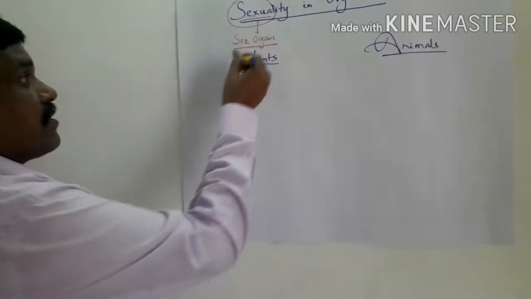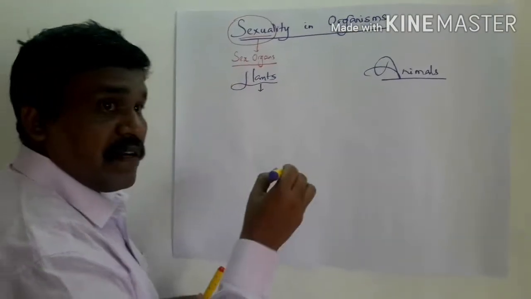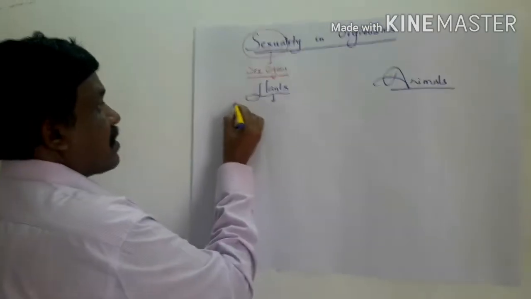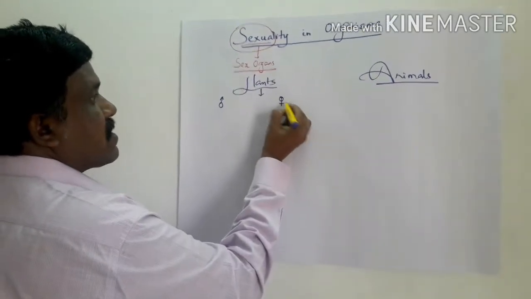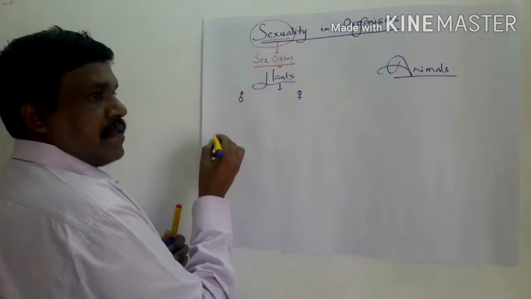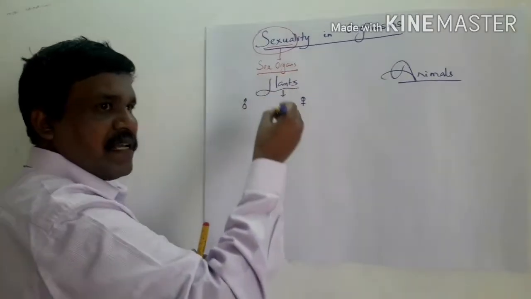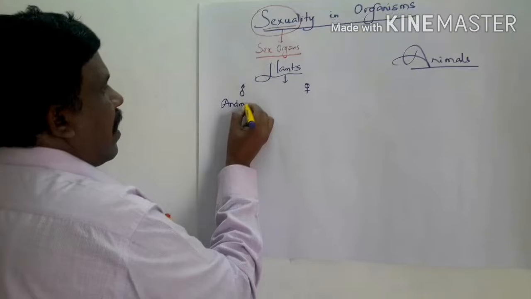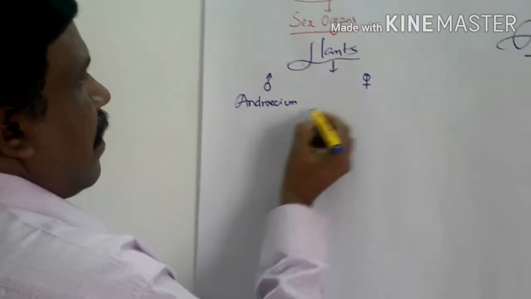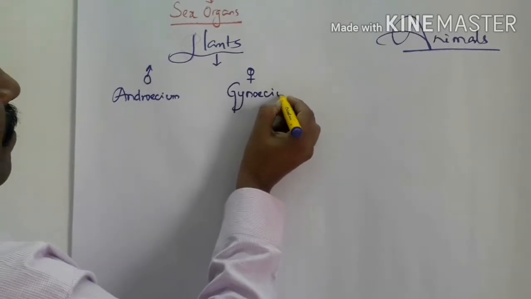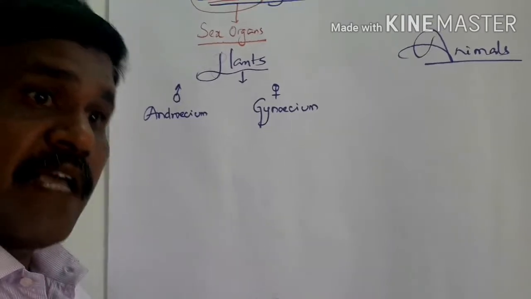So what sex organs are produced here? The male sex organ is important, and also the female sex organ is important. In the case of plants, for the male we use the word androecium, and for the female gynoecium. This is the word that we use in the case of higher forms of plants.